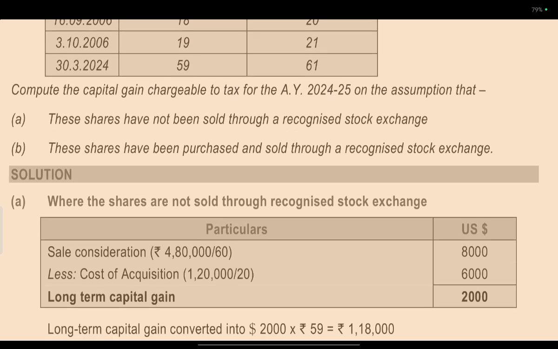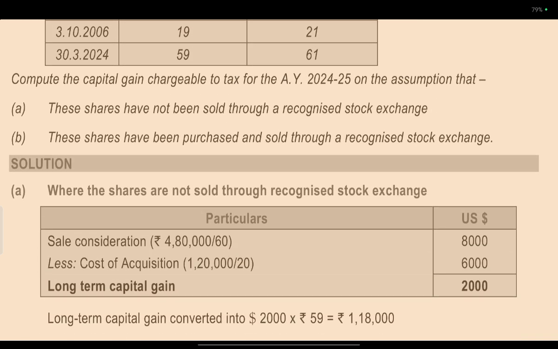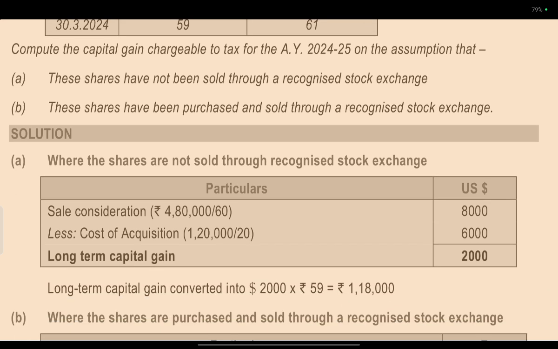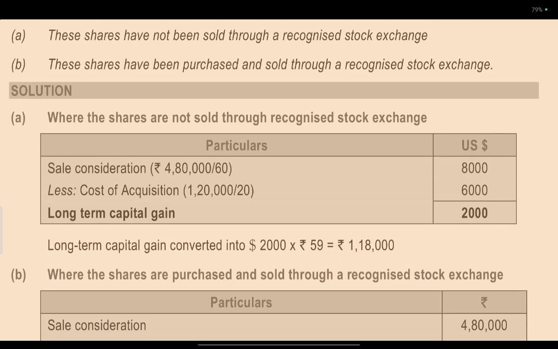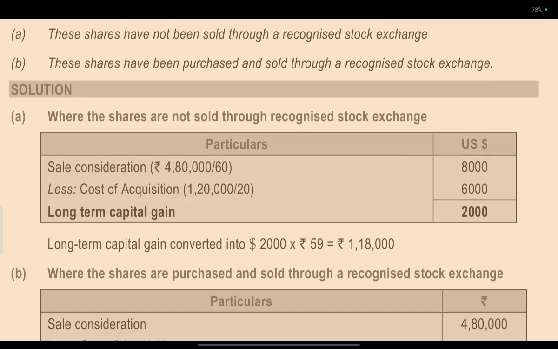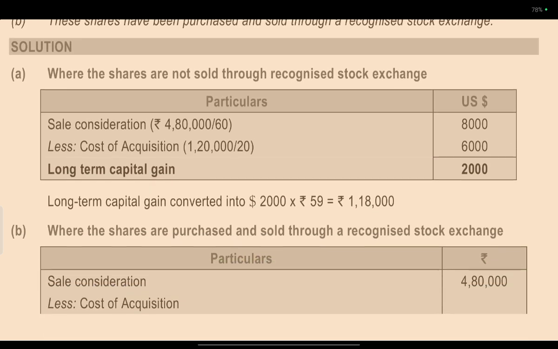Sale consideration is 4,80,000, converted into USD. Cost of acquisition is 1,20,000, which is 6,000 USD. So long-term capital gain is 2,000 USD. Long-term capital gain converted back is 2,000 into 59 buying rate, which is 1,18,000.